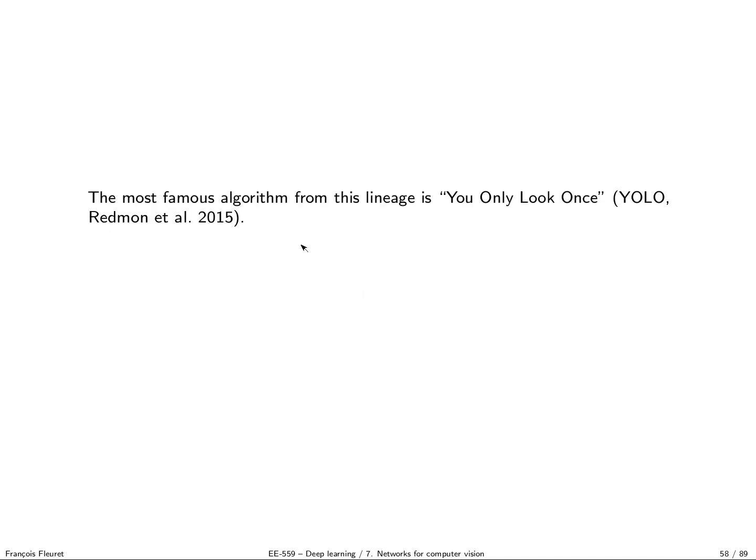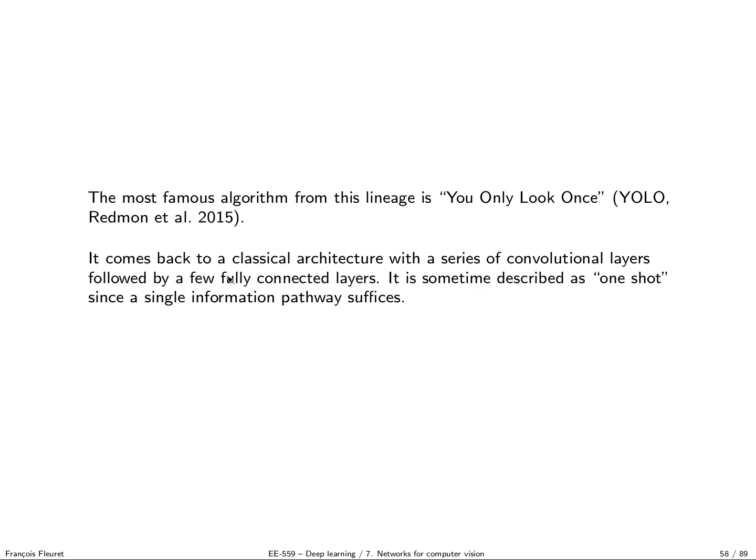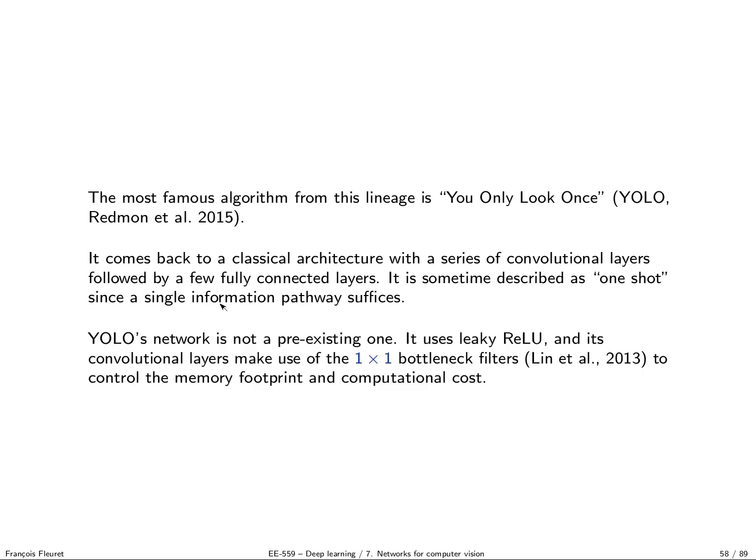So the most famous algorithm that comes from this series of work is the YOLO algorithm, You Only Look Once, by Redmon and others. It was published in 2015. And it comes back to a classical convolutional architecture followed by fully connected layers, and it is described sometimes as the first one-shot detector, since it processes the image in a single information pathway. So you don't have those different steps where you do the region proposal and so on. But again, it's very similar to the OverFeat approach.